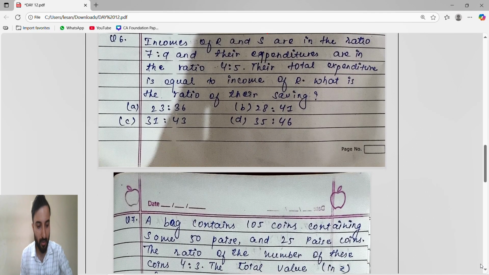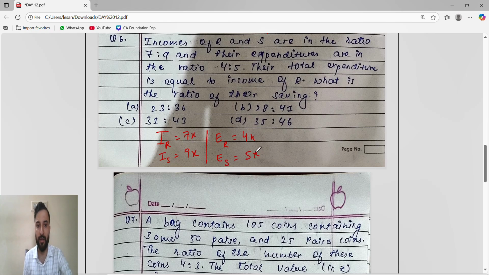Okay, chalo bhaiya. Now they said income of R and S are in the ratio 7:9. So income of R is 7x and income of S is 9x, and their expenditure are in the ratio 4:5. So expenditure of R is 4x and expenditure of S is 5x.